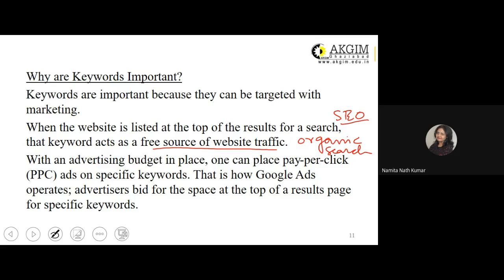So a free source of website traffic is your organic search. With an advertising budget in place, one can place pay-per-click ads, PPC ads. This is known as your paid searches.